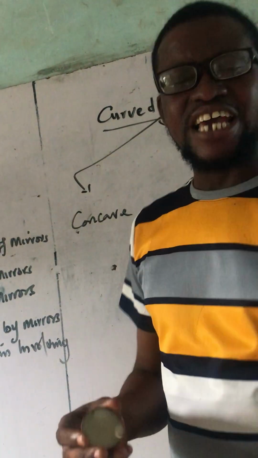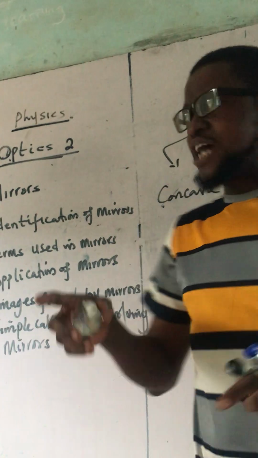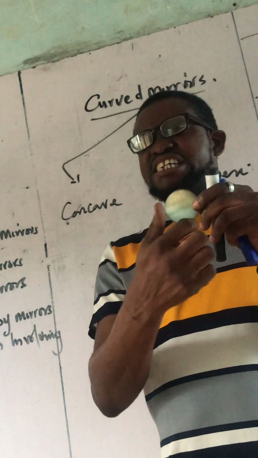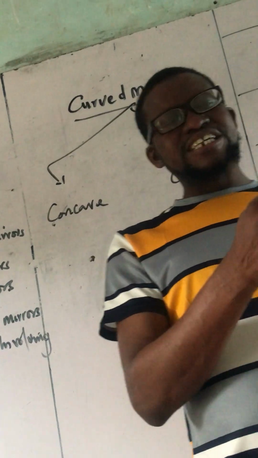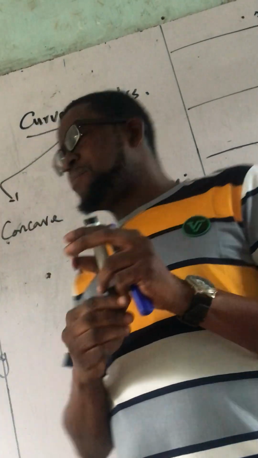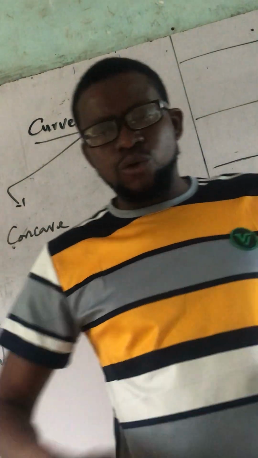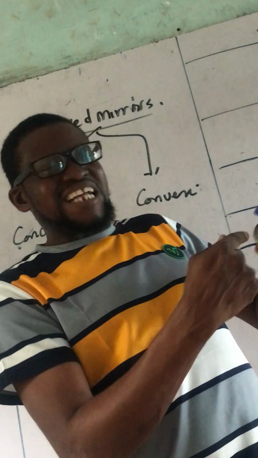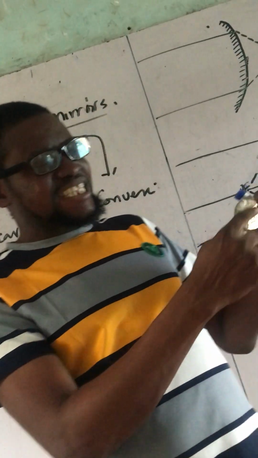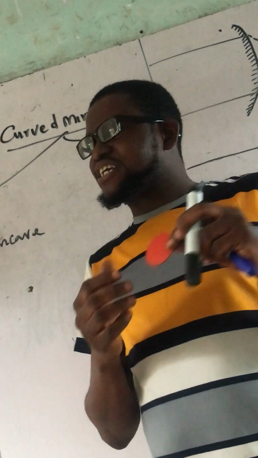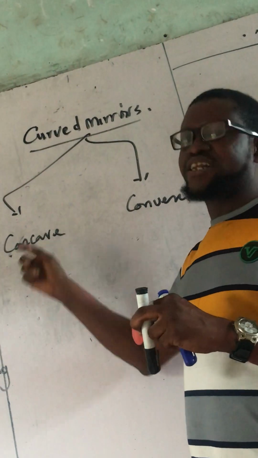Now how do we identify? Because the mirror is going to curve, that's why we call it curved. If the inside is the reflecting part and the outside is the silver part, it is what? Concave. I repeat, if the mirror is curved and you look at the inside and discover that the inside is the part that reflects the light, while the outside is the silver part, it is an example of what?